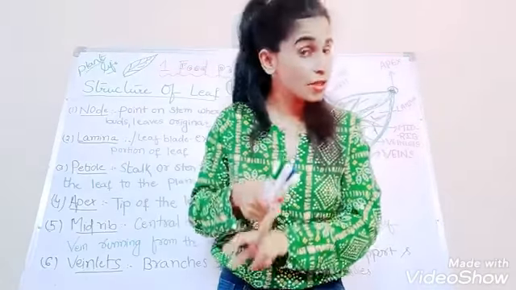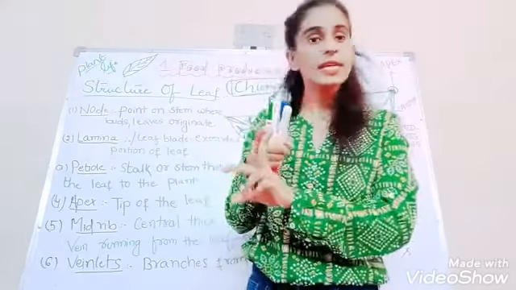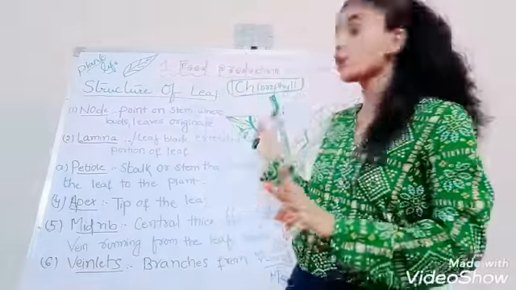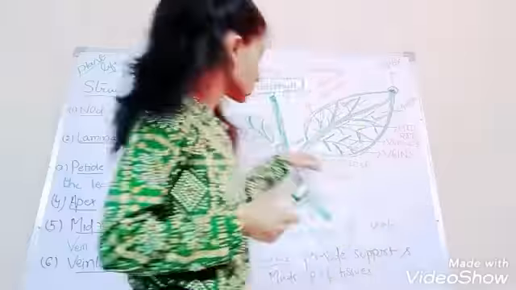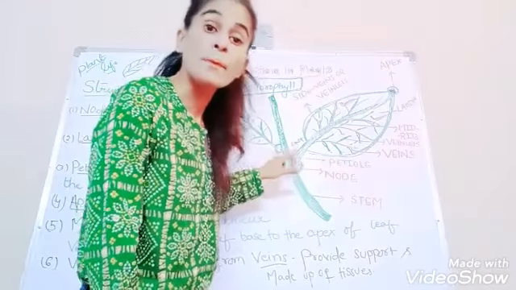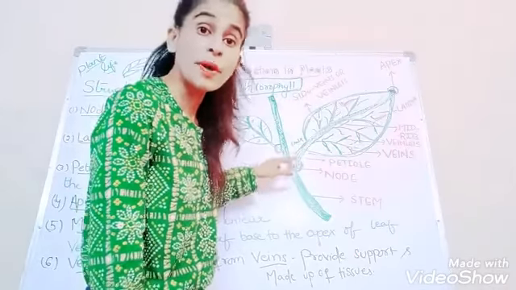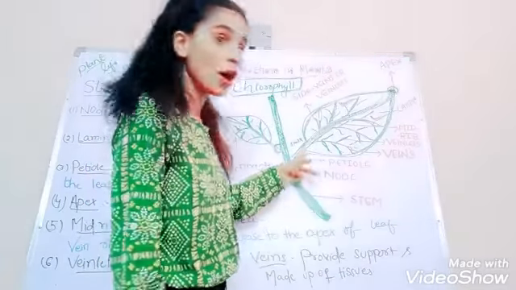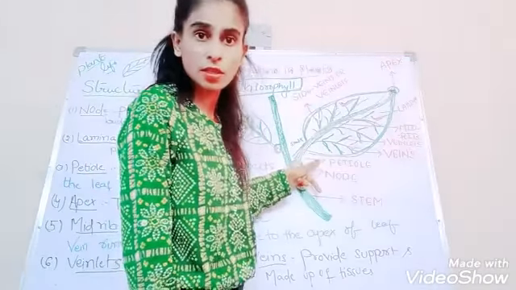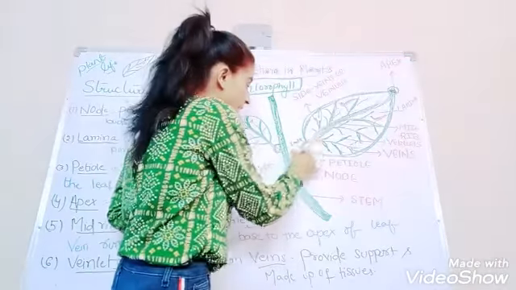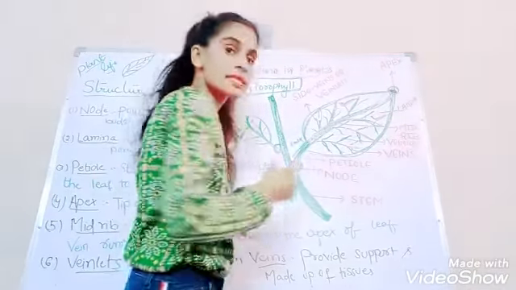Now let's see the structure of the leaf. First, the leaf arises from the stem. The first one is the node. What is a node? This one is a node. It's a point from where the bud or leaf arises. Done. What is a petiole? Petiole is a stalk, a stalk which connects the leaf with the stem.